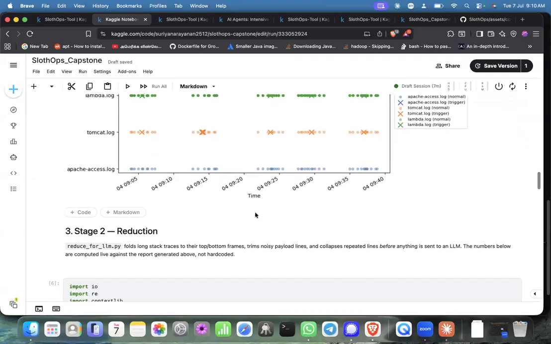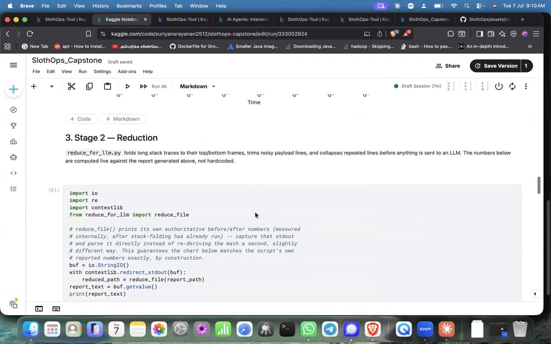Then moving to the second stage, that is reduction. Here, the reduce_for_llm.py which I have used folds long stack traces to their top and bottom frames, collapses repeated lines, and trims the noise so that we can reduce the token count.